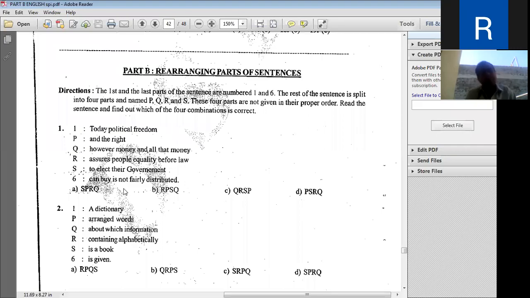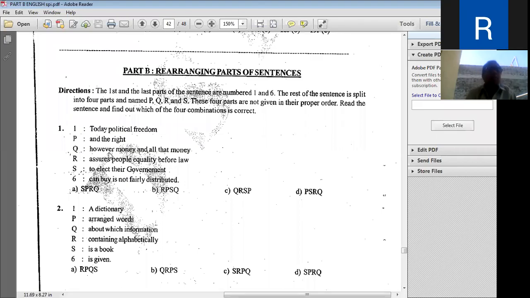Now, today political freedom assures people equality before law and the right to elect their government.